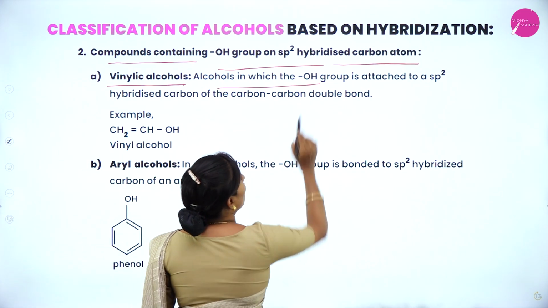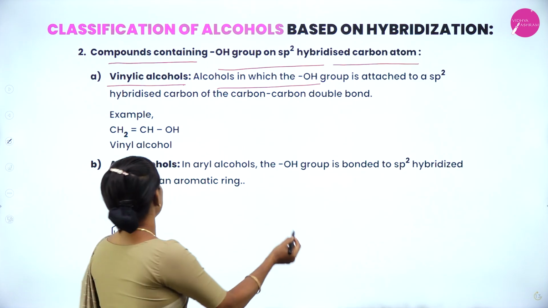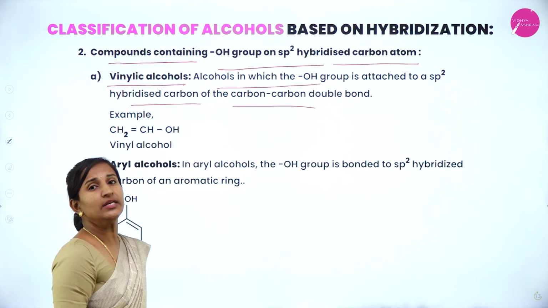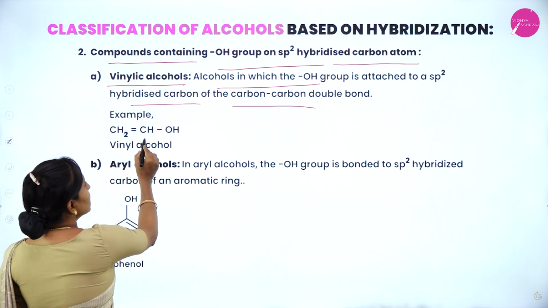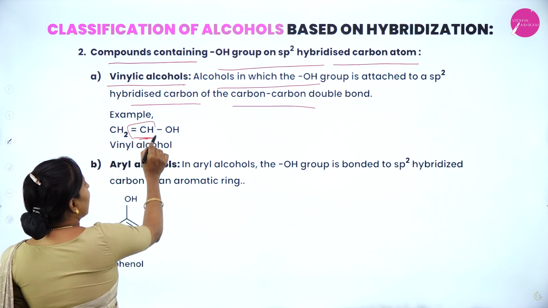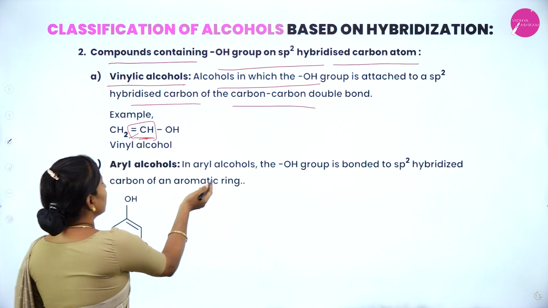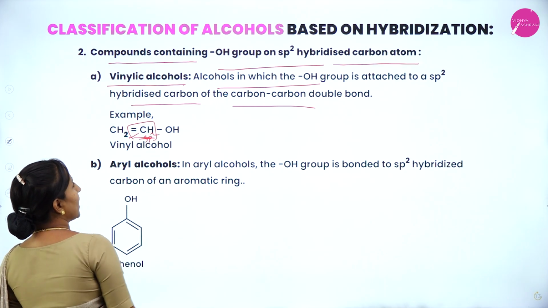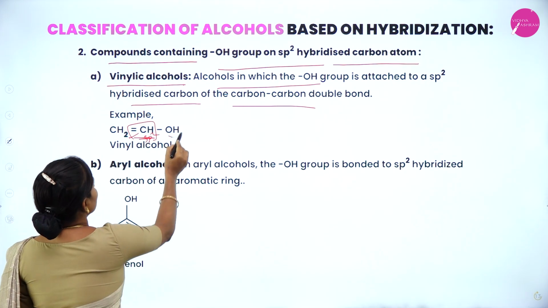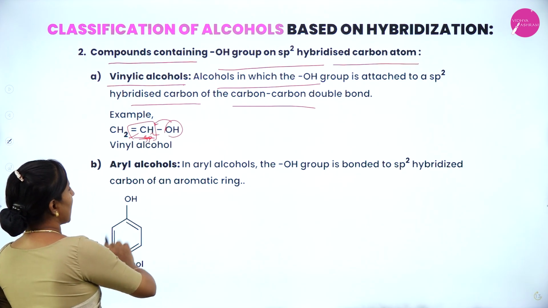It is an alcohol in which the OH group is attached to the sp2 hybridized carbon atom of a carbon-carbon double bond. For example, the OH attached carbon contains a carbon-carbon double bond. So this is an sp2 hybridized carbon, and this OH is directly attached to the sp2 hybridized carbon.